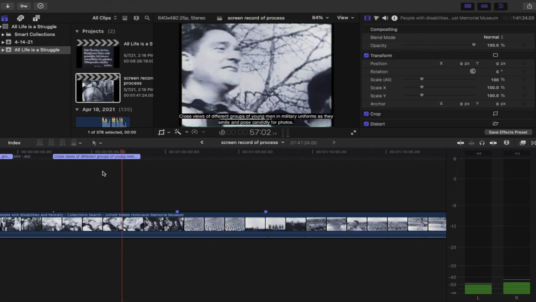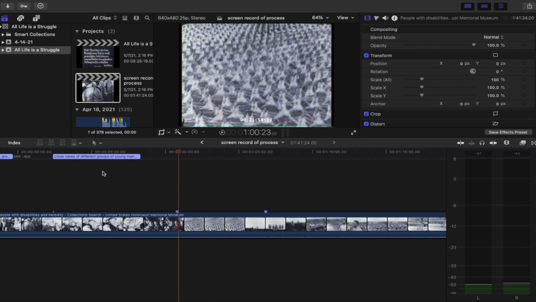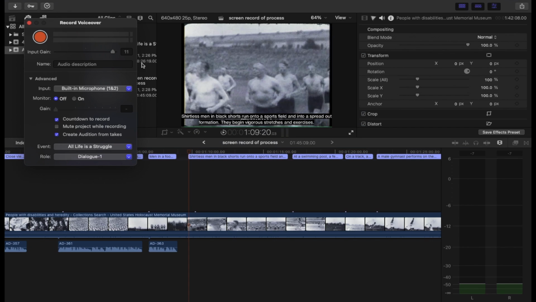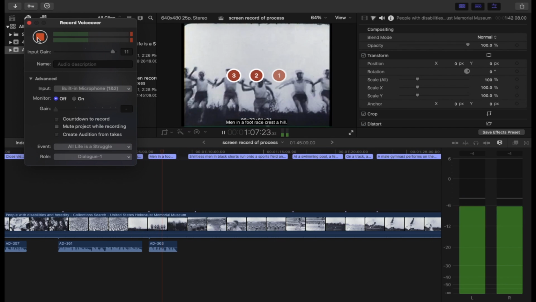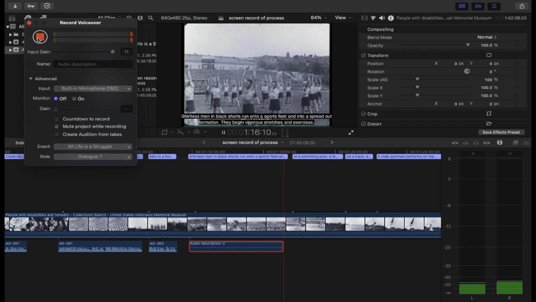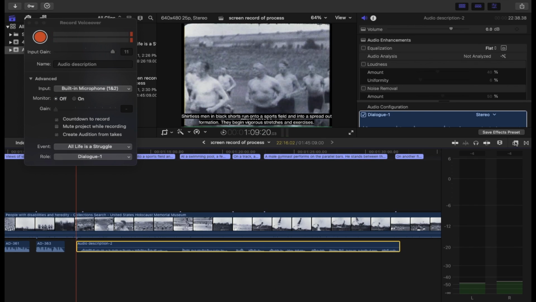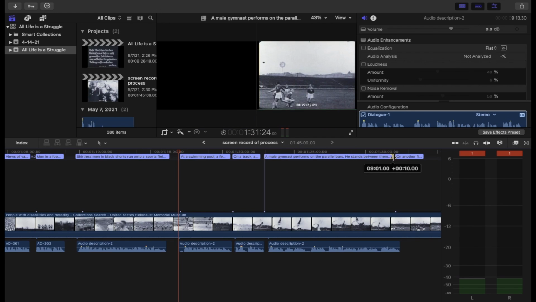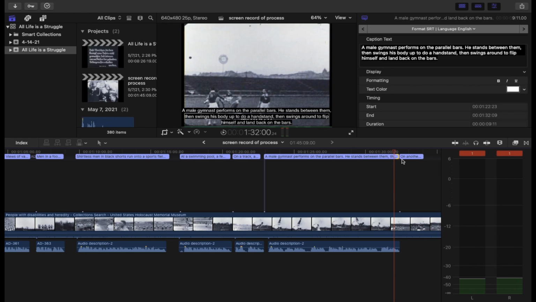Next, I script out my descriptions by using captions, placed at suitable pauses in the audio. I then write the description and rehearse to make sure it fits in the pause allotted. As the final layer, I move through the captions, recording each one, adjusting the script and audio levels as I go. While this is the most time-intensive and costly way to deliver descriptions, again, it will result in a more polished and seamless experience for your audience.